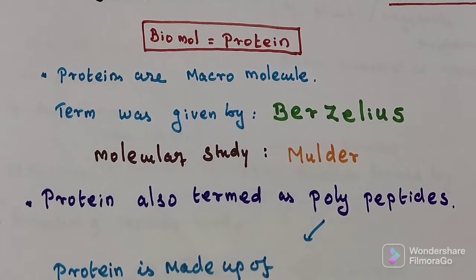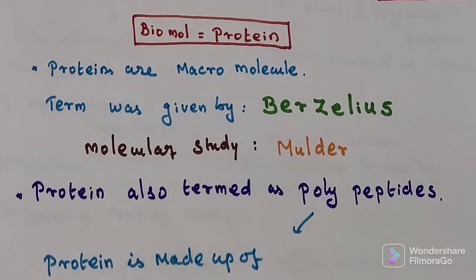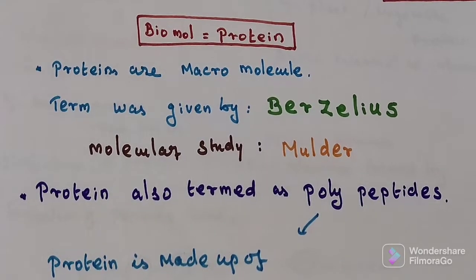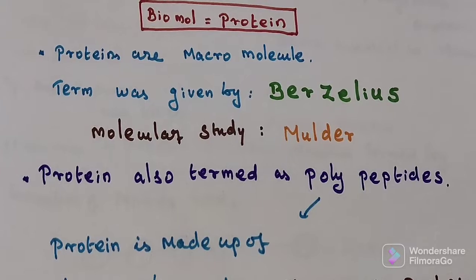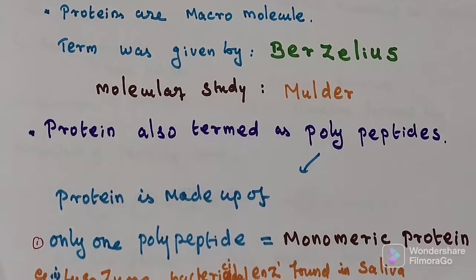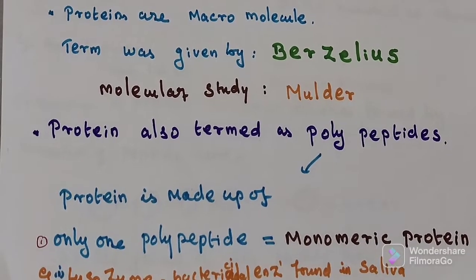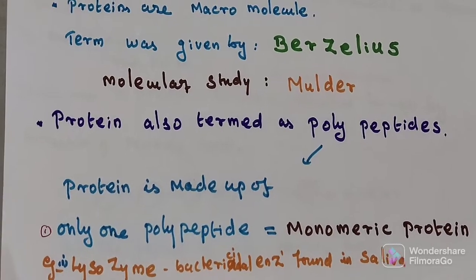Proteins are also termed as polypeptide. Now, polypeptide is derived from two words. Poly means many, peptide means peptide bond. So it is a large molecule. Molecular weight is more and it is made up of many amino acids.